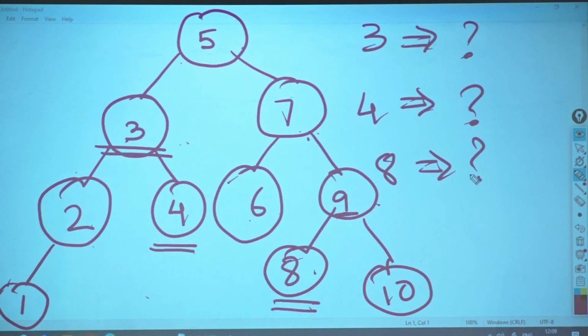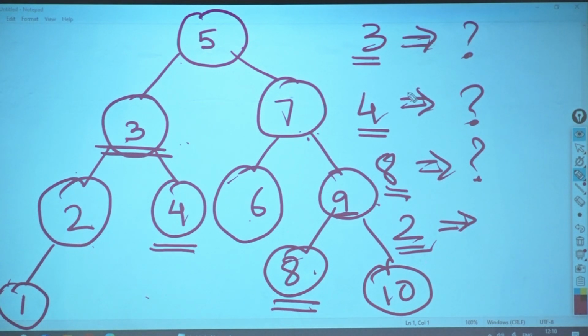So basically, if the target node does not have a right subtree, how will you form an edge case? My target node is 3, my target node is 4, my target node is 8. Take a target node 2 also. If my target node does not have a right subtree, then what minimum will I give for it?